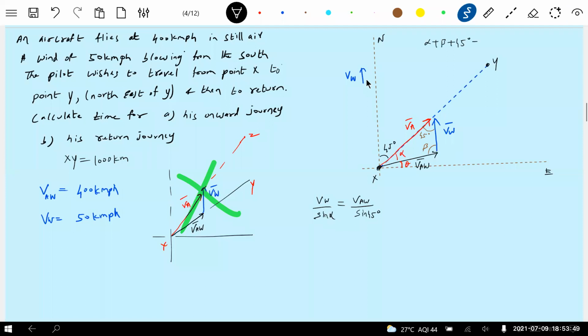If I know alpha, then alpha plus beta plus 45 degrees equals 180 degrees. I'll get beta. From that, I'll go for the sine rule again. VA by sine beta is equal to VAW by sine 45. Then I'll write this sine rule, and all the unknown things you can find out. VA by sine beta. Sir, can we say that VAW sine theta is equal to VW, sir?